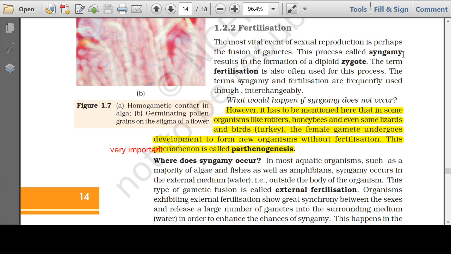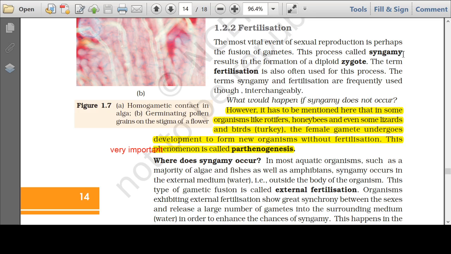Now, very important, students, I have highlighted this in yellow. This portion is very important. Here is a term called parthenogenesis. Now you know that for a new organism to form, the male gamete and the female gamete have to fertilize and form a zygote, and from that zygote it will form a new organism. However, there are certain organisms where the female gamete alone can grow into a new organism. Remember this, the female gamete alone can grow into a new organism. This is called parthenogenesis.